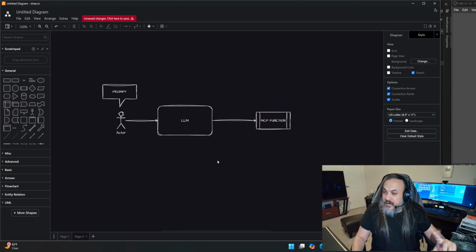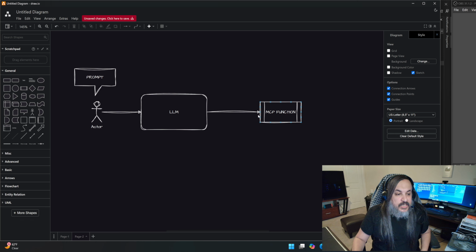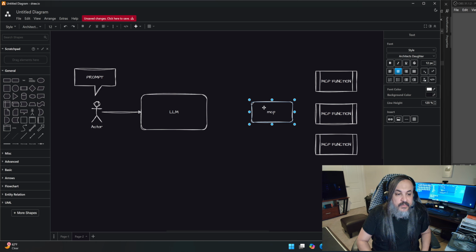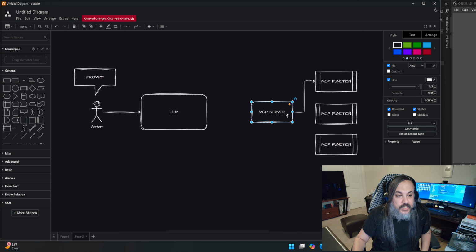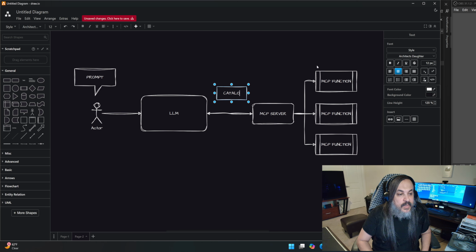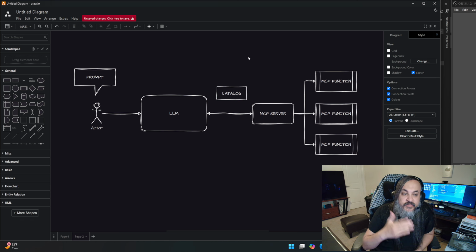So instead of hard coding it like this, I want it to talk to the entirety of the MCP server, which may have multiple functions. And that's your MCP server. There's an exchange of information here that I'm going to show you. So what is the exchange of information here? The first exchange is that the LLM is going to hit the MCP server first, right? And the MCP server is supposed to give you back something called the catalog. This catalog is basically the set of functions and parameters and what every function does on that server.